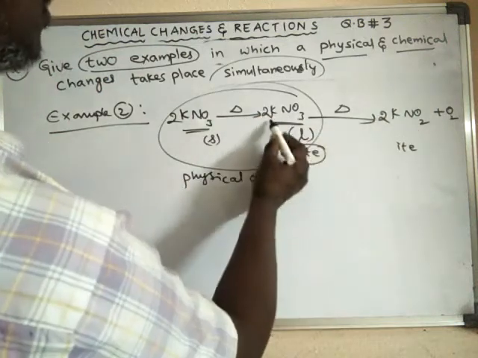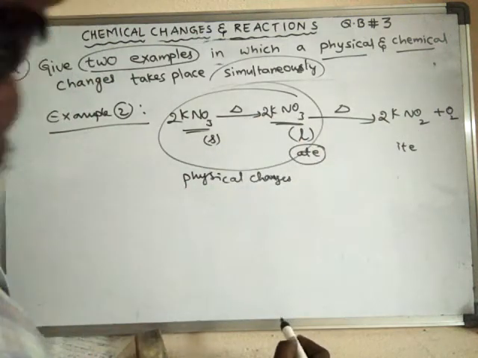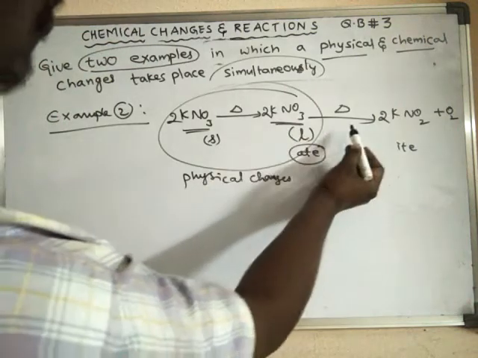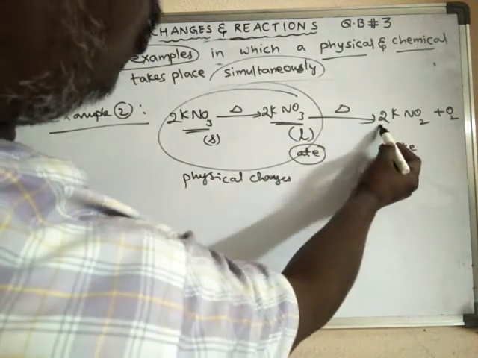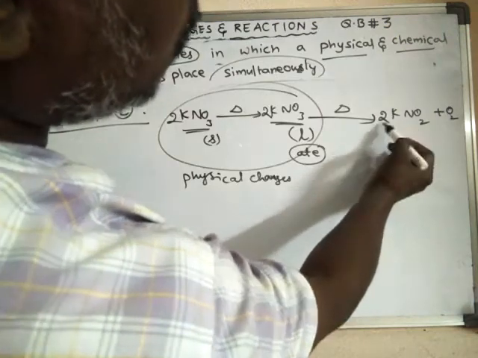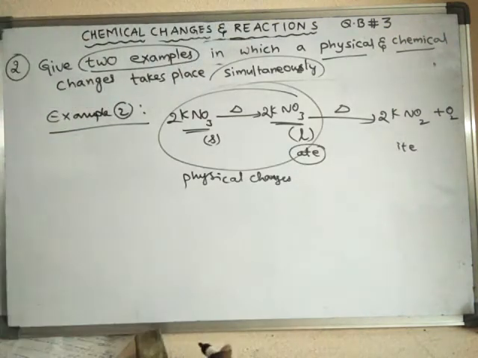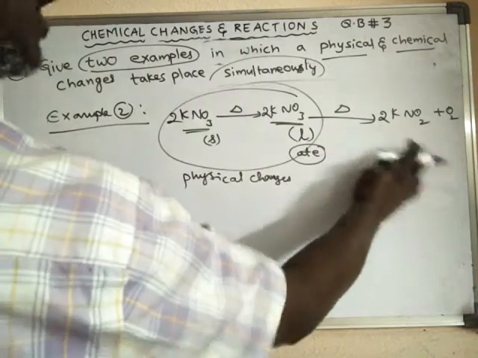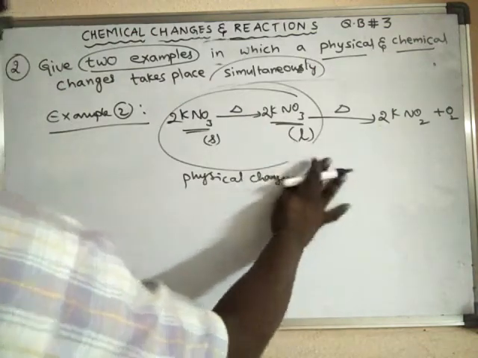Every 2 potassium nitrate molecules will break down into 2 potassium nitrite molecules and 1 oxygen molecule. So this is potassium nitrite, this is potassium nitrate.